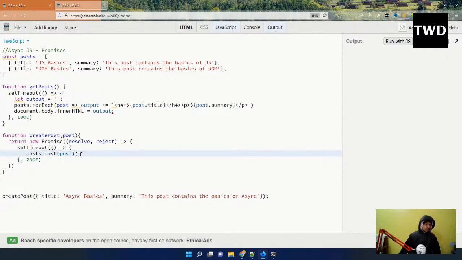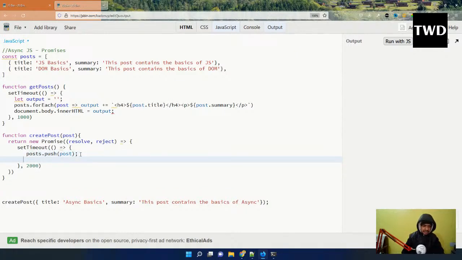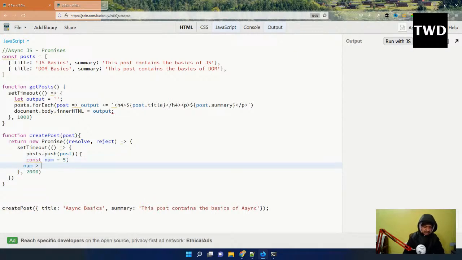Okay, so here what I'm going to do is create a dummy variable, const num equal to 5. If num is greater than 4, which is true, then it will do resolve, or else it will do reject. So in this case, it will do the resolve. Otherwise the error message is: something is wrong.